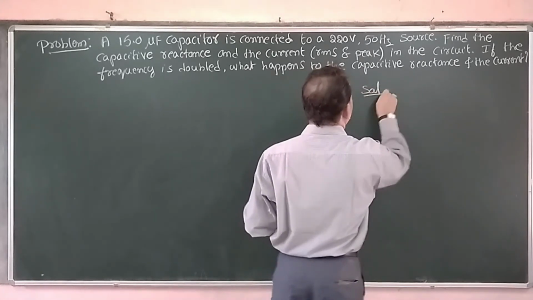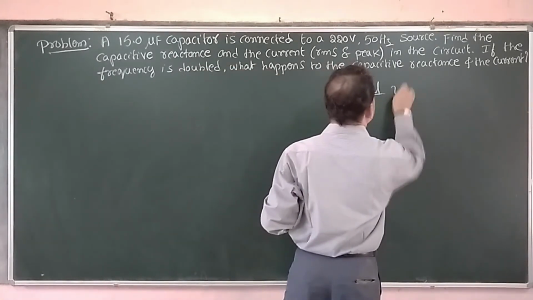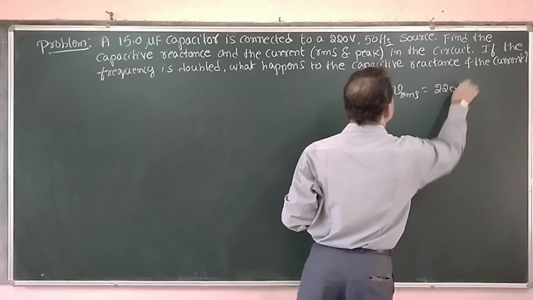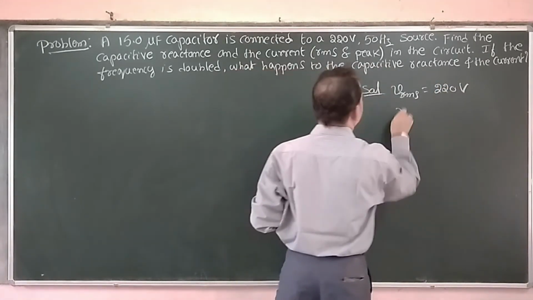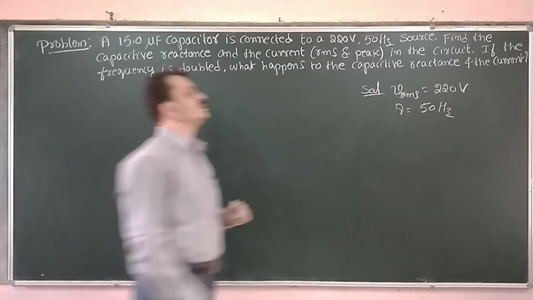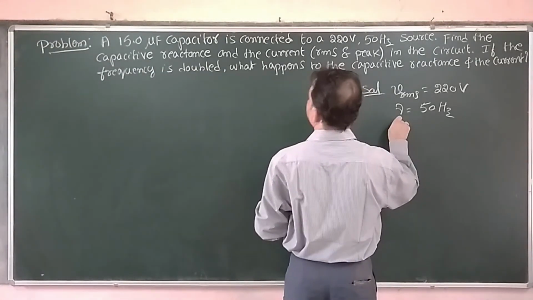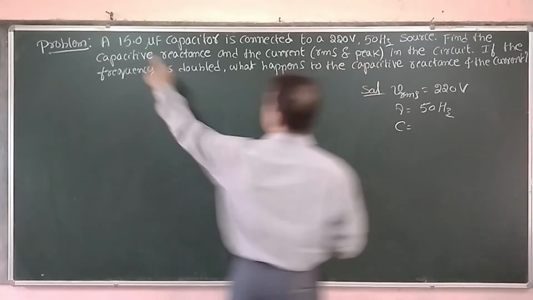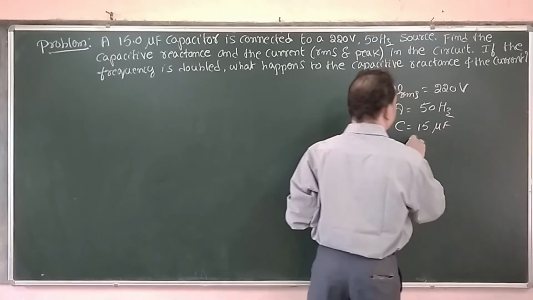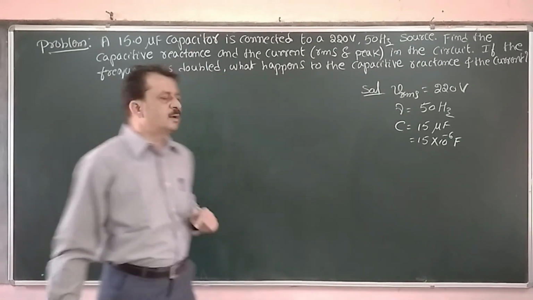Now, simple problem solution. Given 220 volts, it is the RMS value of the voltage. Vrms is equal to 220 volts. And frequency is given, nu is equal to 50 hertz. Capacitance is given as 15 microfarad. Micro means 10 to the power of -6 farad.